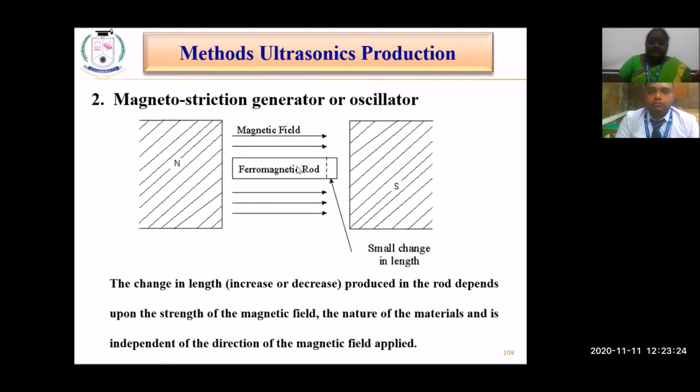The first thing is the strength of the magnetic field and the nature of the material, which will affect the increase or decrease in the length of the rod. This change in the length of the rod produces ultrasonic sound waves. So that is going to be the magnetostriction generator. This is the concept here.